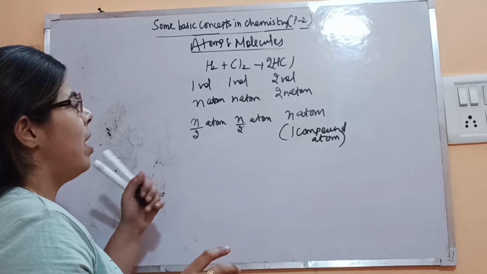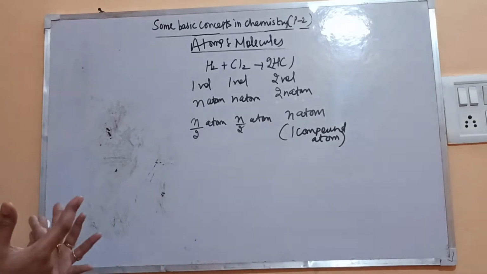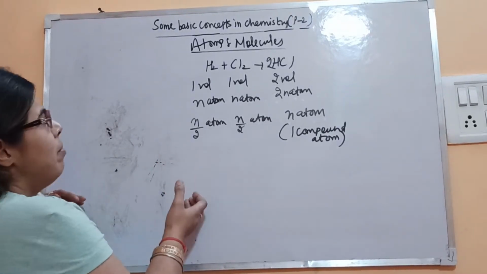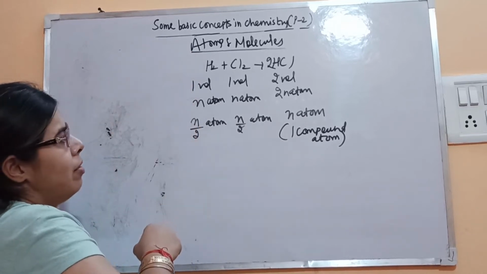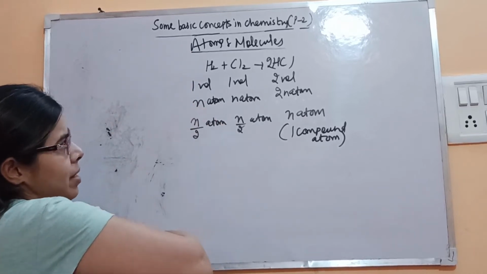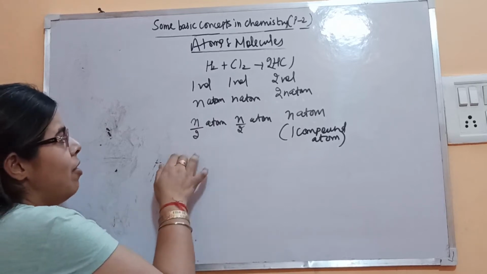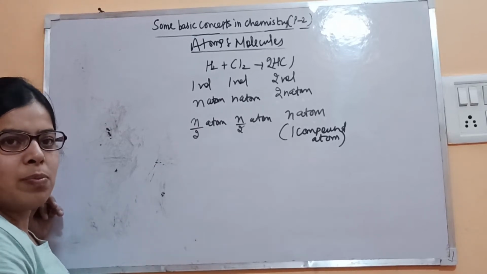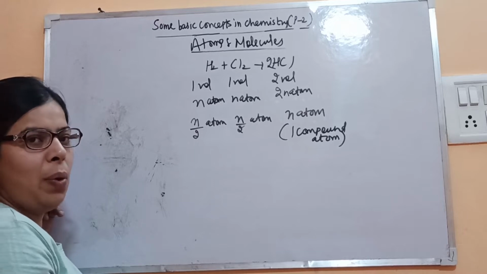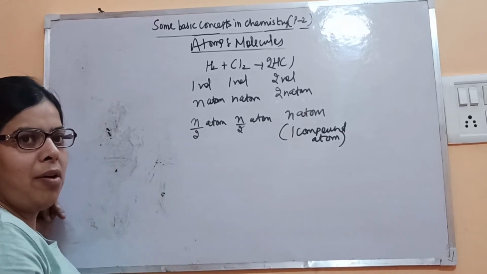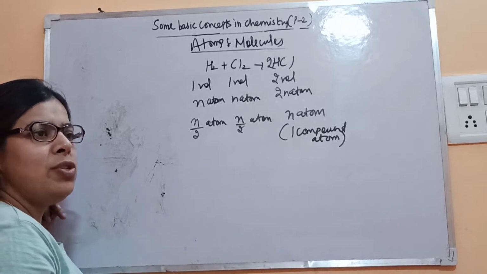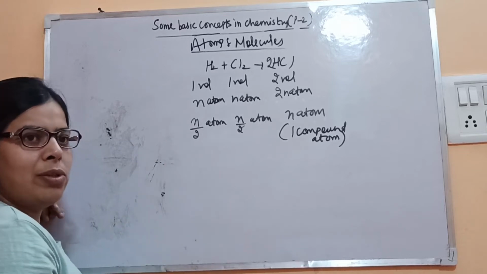But here it does not have any existence or importance, because n by 2 means what? This is already one molecule. And if n atoms are there, then half atom is possible? Is it possible to make an atom half? No. One atom is there, we can't make it half, but a molecule we can make half, because atoms combine together to give you a molecule. So that is possible.